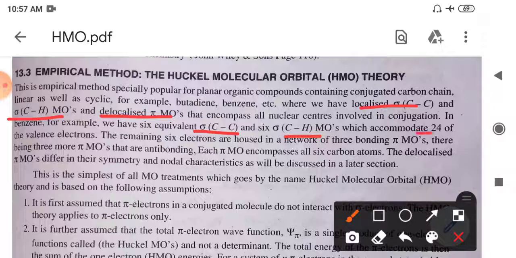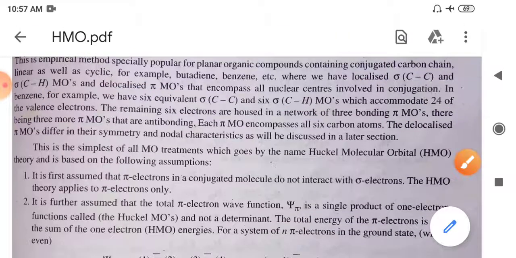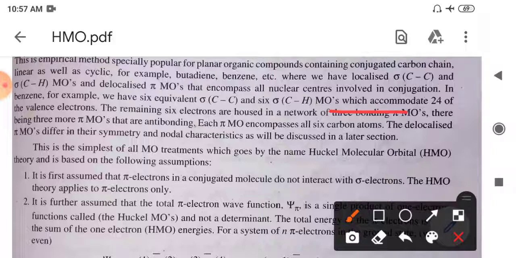in total 24 electrons which will be accommodated in these 12 sigma orbitals. Okay. So the remaining 6 electrons are housed in the network of 3 bonding pi molecular orbitals. So in total there are 6 pi molecular orbitals, but out of these only 3 are involved in the bonding, and the remaining 3 are what? These are the anti-bonding molecular orbitals.